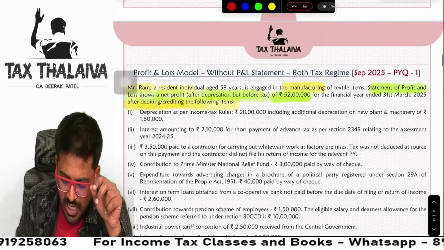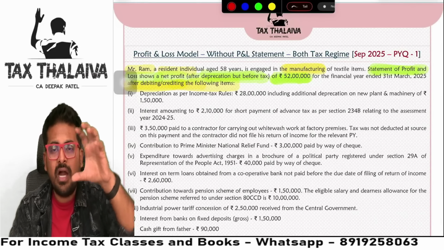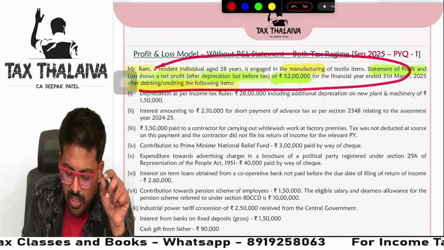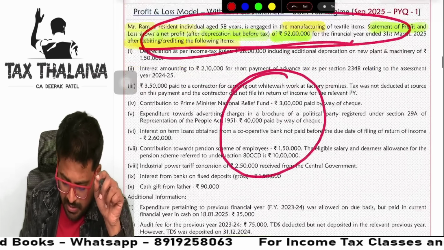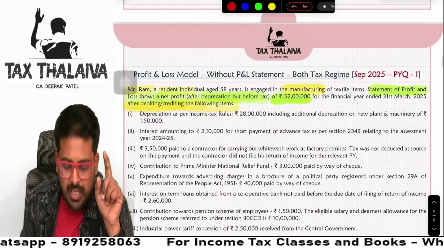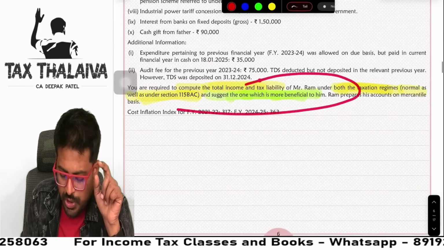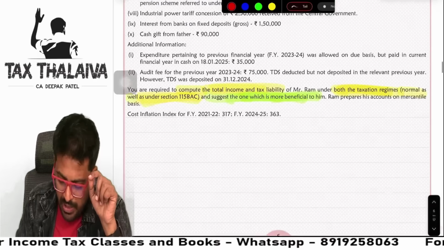So whenever you start a total income computation, again I repeat, there are three parts of a total income computation question. Number one, introduction of the question. Number two, body of the question. Number three, demand of the question. Always start with the introduction of the question, then go to the demand of the question, then only come to the body of the question, guys.